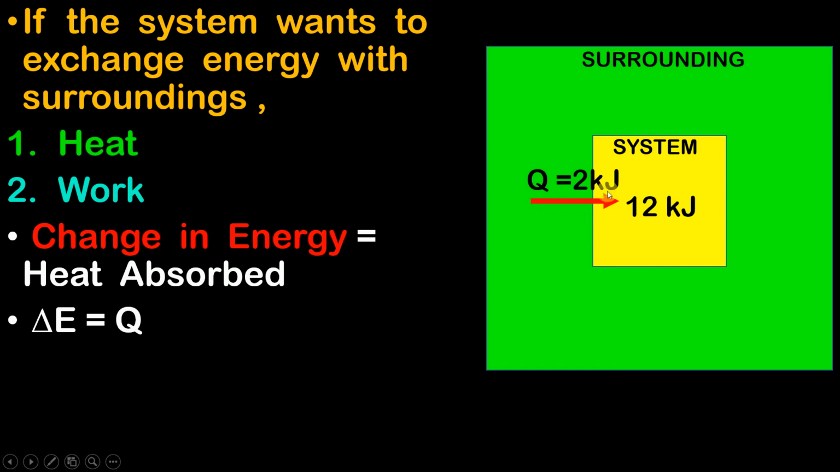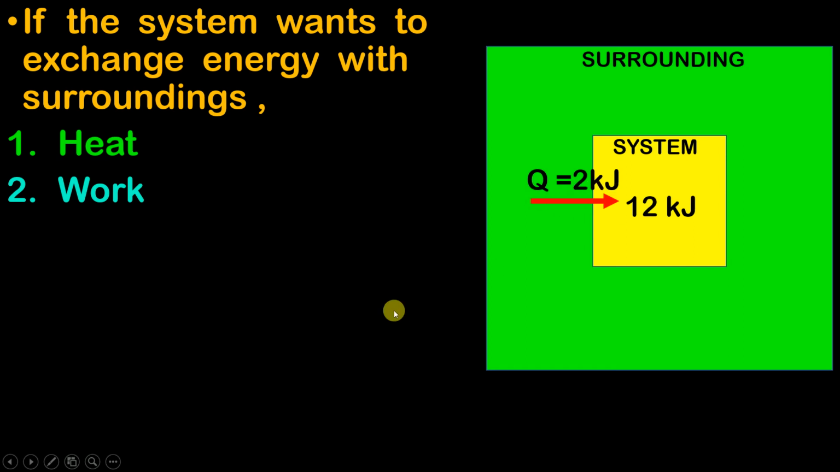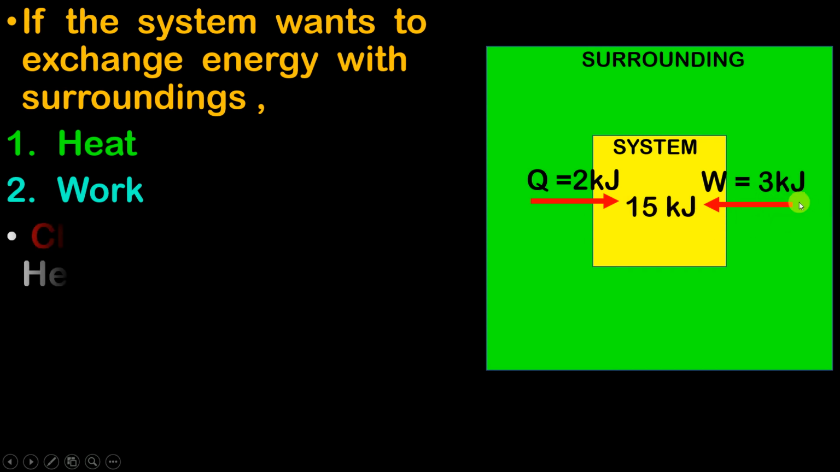Okay, now let us consider one more example. Along with this heat, let's say guys that the surrounding does 3 kilojoules of work on the system. Now if the surrounding does 3 kilojoules of work on the system, then can I say that if the work is done on the system, then the energy is added to the system. So if 3 kilojoules of work is done, then the energy of the system, which was 12 kilojoules, will now become 15 kilojoules. So 12 plus these 3, that is the work done, equals 15 kilojoules.